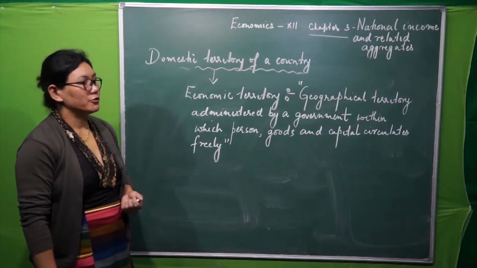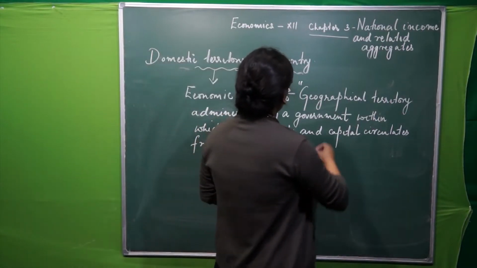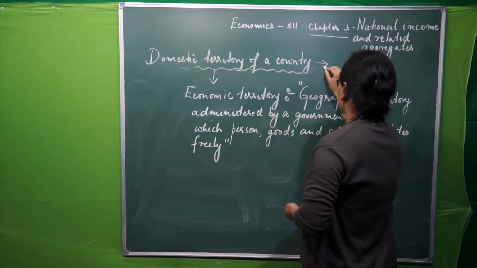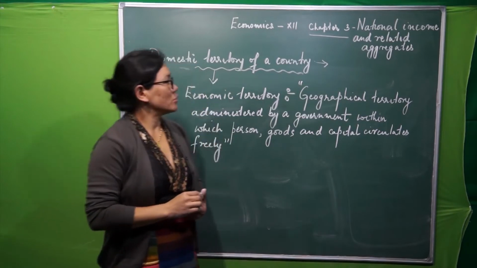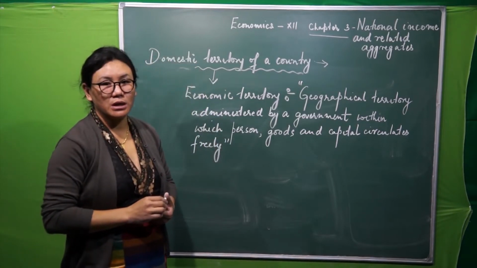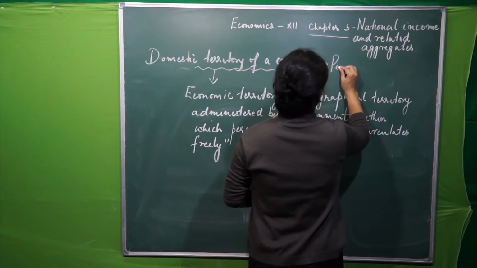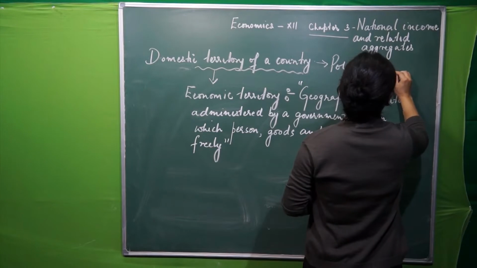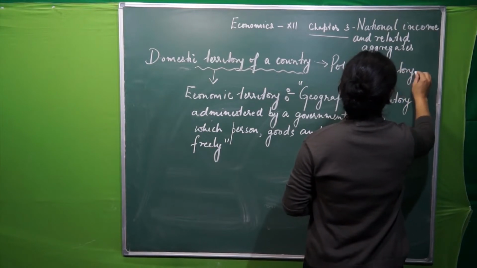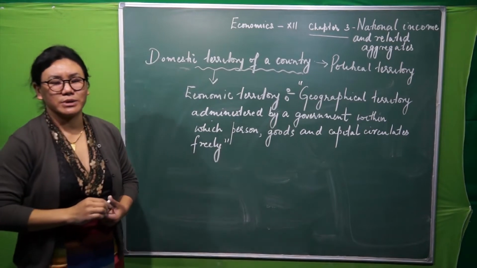What is the meaning of domestic territory of a country? Now see here, in simple terms, this domestic territory of a country means political territory. Political territory of a nation. Now, what is this political territory?